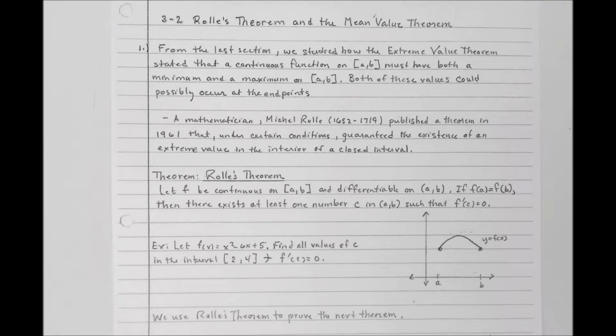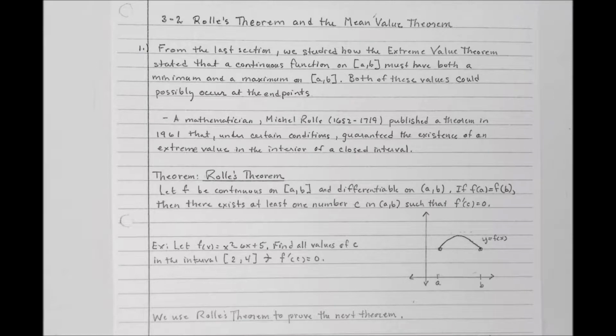All right, it says in the last section we studied the Extreme Value Theorem. The Extreme Value Theorem said if you have a continuous function on a closed interval, you're guaranteed absolute extrema on the closed interval. But these could occur at the endpoints. These values could occur at the endpoints, and they did in many cases with the examples that I showed in the last video.